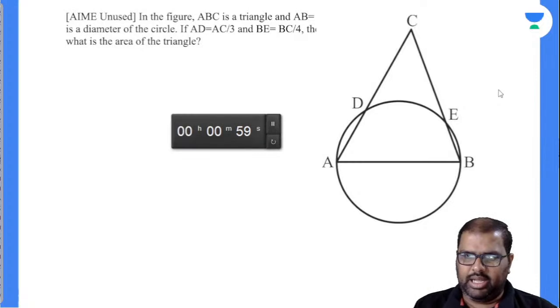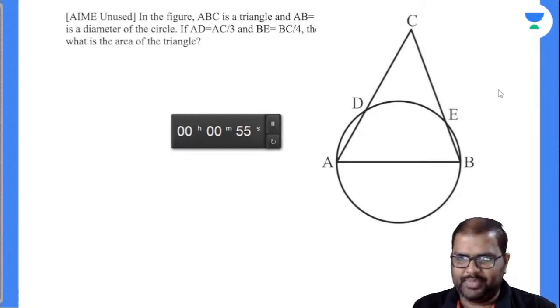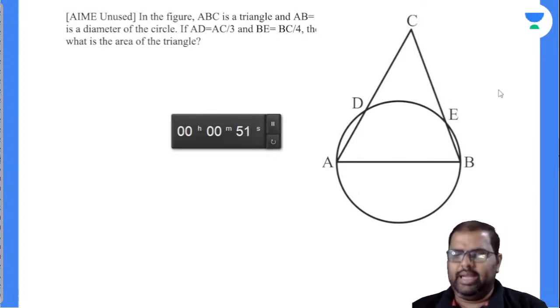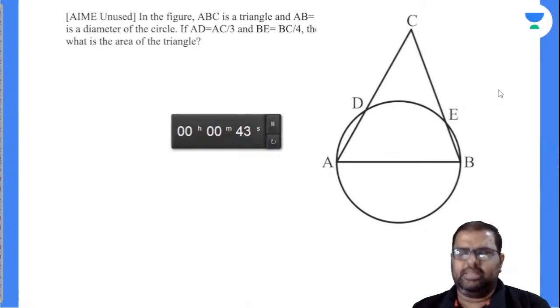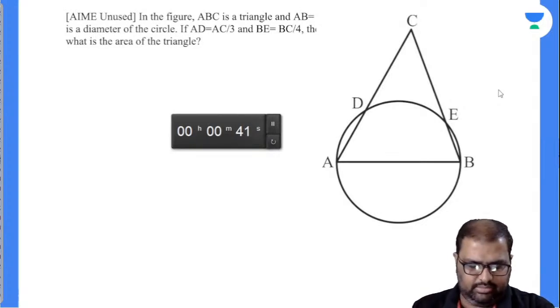In the figure, ABC is a triangle, and AB is the diameter of the circle. AD is equal to AC by 3. BE is equal to BC by 4. Then what is the area of the triangle?